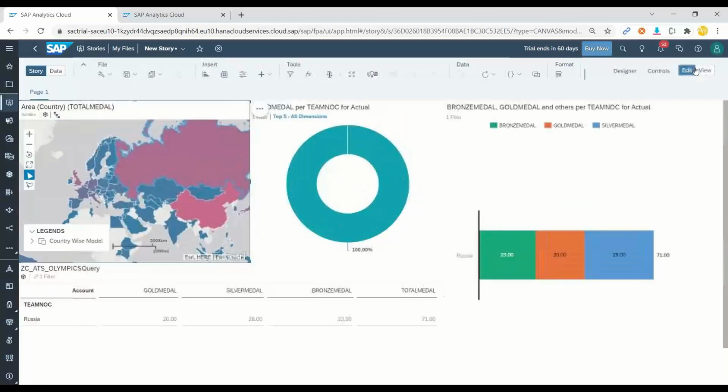And as you saw, there is no coding required to build such an amazing analytics. So this is why we took the example of Olympics, wherein you will not be required to learn too much of functional and technical skills, and you can easily build a dashboard using SAP Analytics Cloud. So I hope you enjoyed our use case. It was a simple, understandable use case by everyone, and anyone can learn Analytics Cloud.